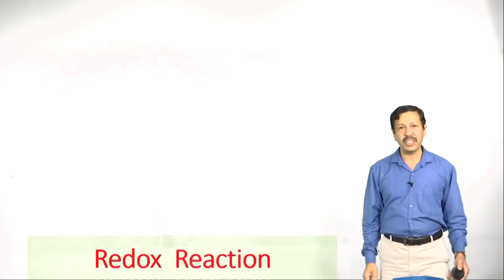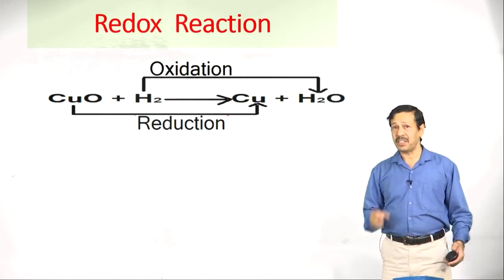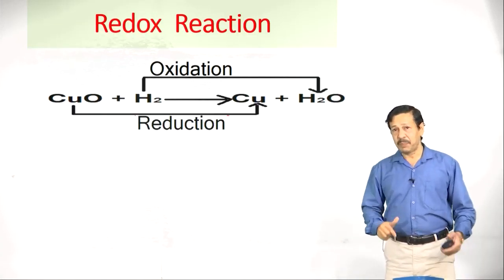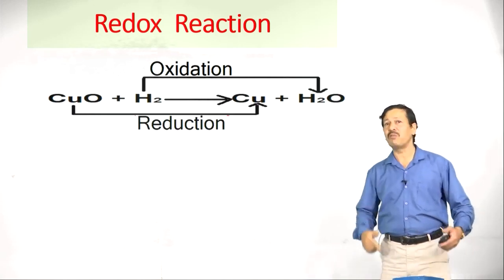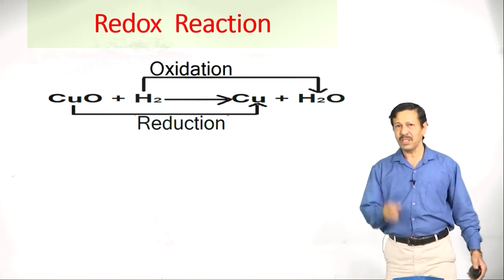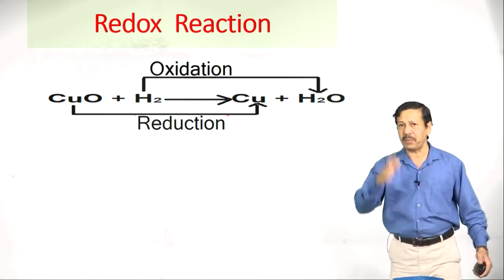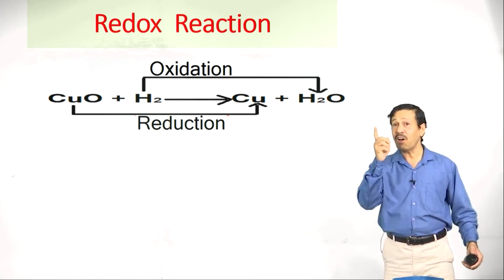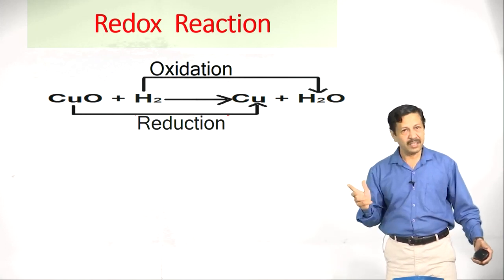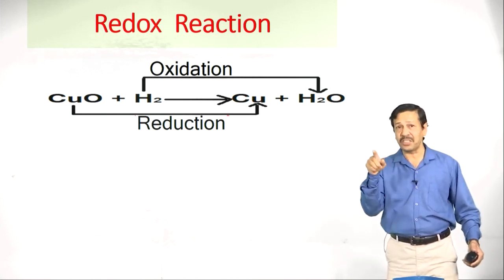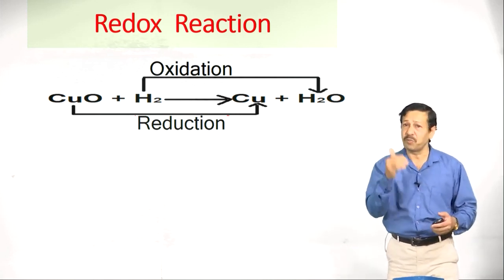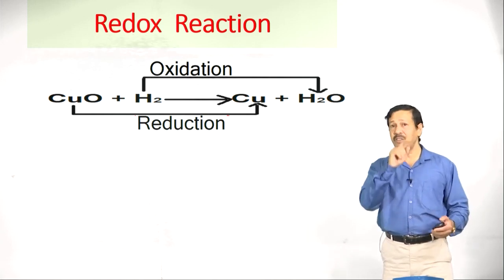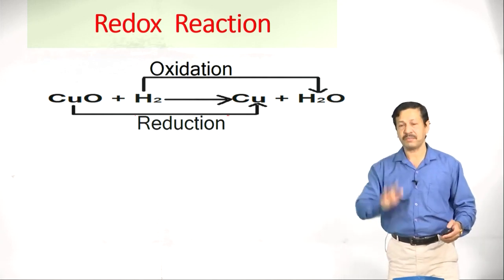Now, let us move on to the next one, that is redox reaction. Previously I wrote the equation, now you are seeing what is oxidized and what is reduced. Copper oxide is converted into copper. What happened here? It lost oxygen, right? So, loss of oxygen is called reduction. Similarly, you are adding oxygen to hydrogen to form water. So, hydrogen is oxidized to water.